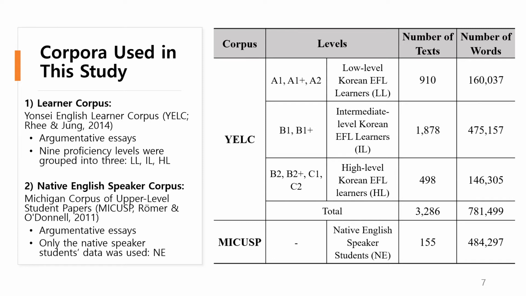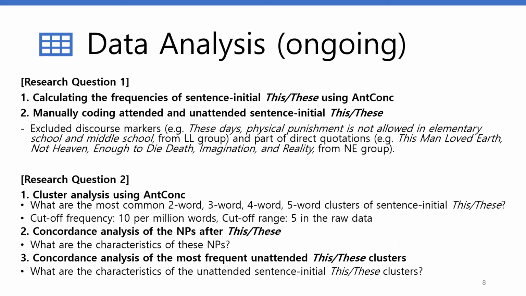For the native English speaker corpus, I used the Michigan Corpus of Upper-Level Student Papers, and the data consists of argumentative essays written only by native speaker students. And because the number of words in each corpus is different, I provide normalized values for the results.